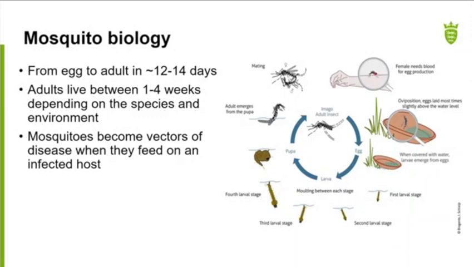I won't go too much into detail, but an important thing to note here is that the females laying eggs here, and this is particularly true for the Aedes genus, lay their eggs above the waterline. What that means is that they're waiting for a rainfall event to wash those eggs into the water before they then begin their larval stage and go through the instars, pupate, and become adults.